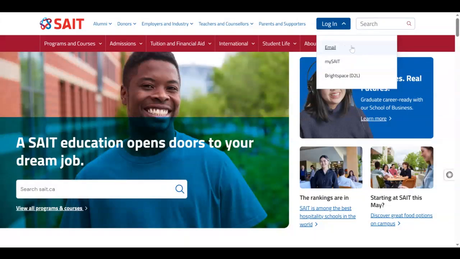I won't be able to accept any personal emails. For the first couple of weeks you can use your personal email IDs as you're not set up, but after 2 weeks make sure your SAIT email IDs are up and running. All right, and then the second thing is Brightspace, where I'm going to take you right now.